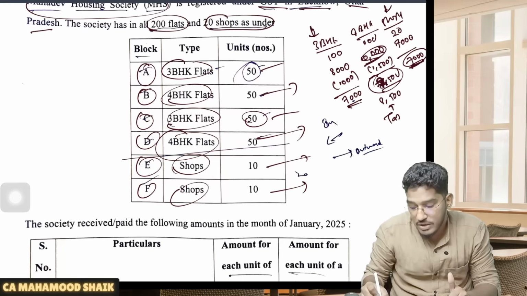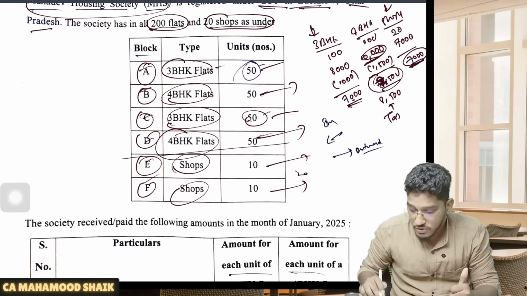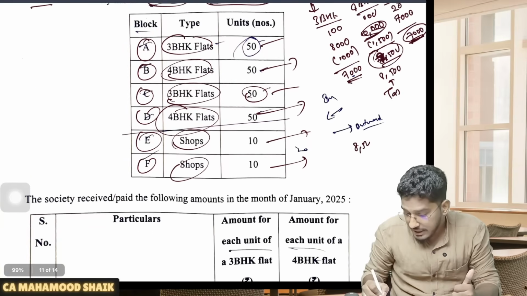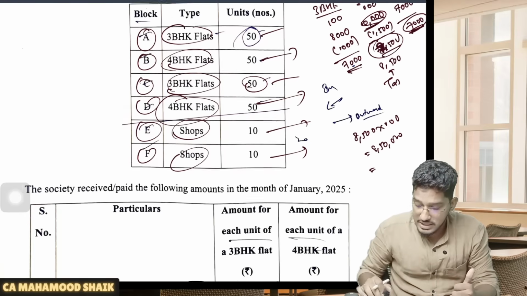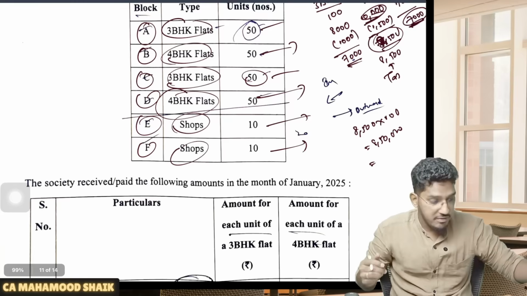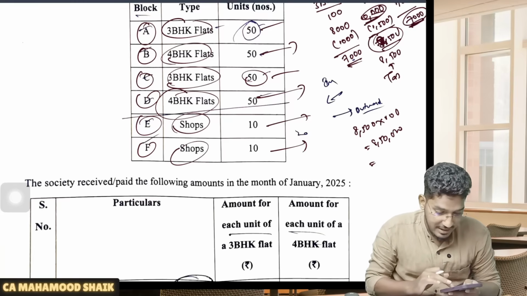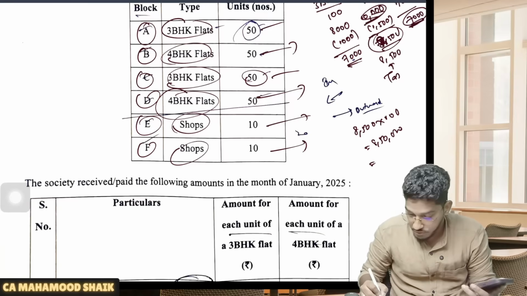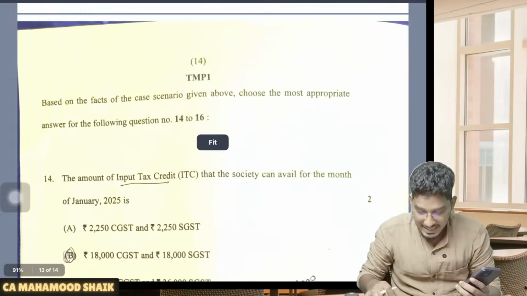Now from this 10,000, you have to exclude that 1,500 rupees of property tax, whatever they have included in it. So if you take out that, the balance will come to 8,500 into 100 flats. So the total taxable value will come to 8,50,000. On this the GST is 9% and 9%. So if I calculate that, 8,50,000 into 0.09 will come to 76,500 rupees of CGST and 76,500 rupees of SGST.